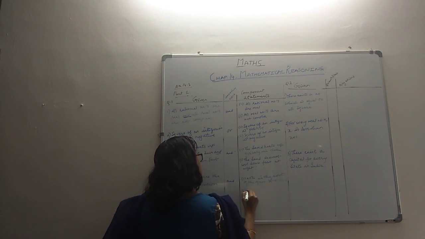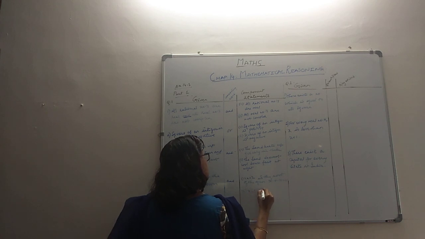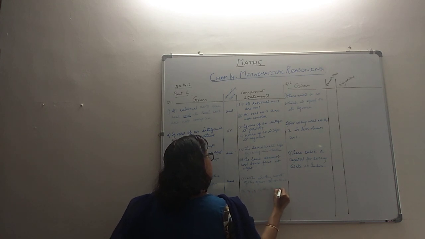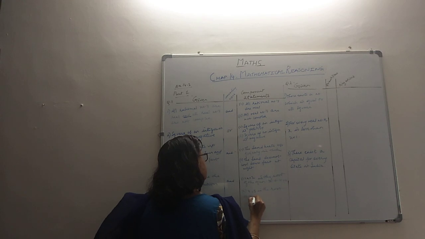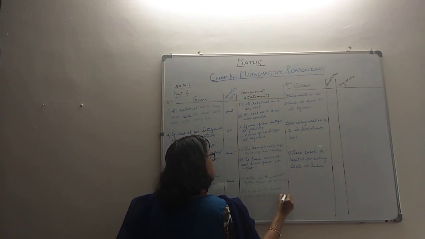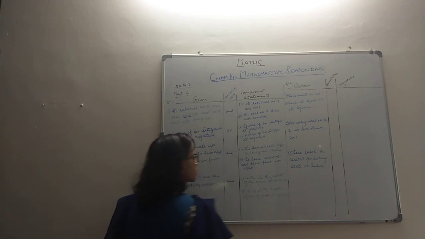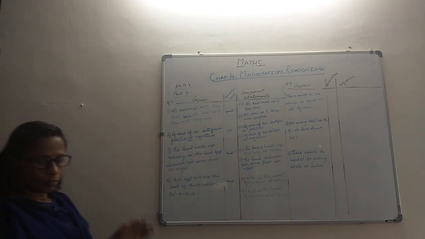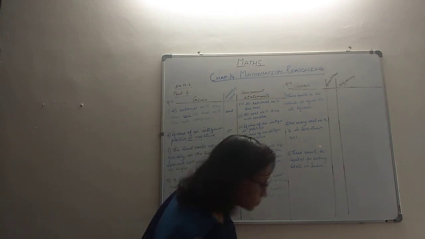Second subpart, x equal to 3 is the root of the equation 3x squared minus x minus 10 equal to 0. So that's about the components and parts of this question.